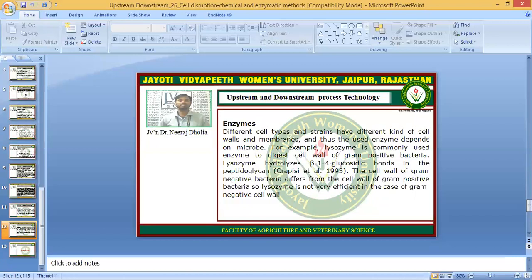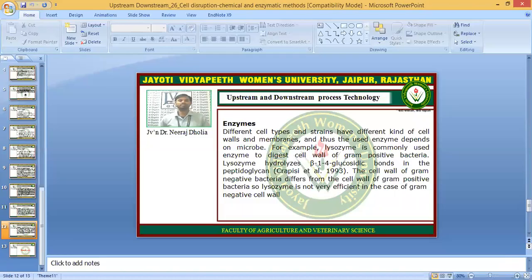As I have told, there are various types of microbes, and according to the microbe they have different composition in their cell wall and cell membranes. So we use specific enzymes to dissolve the specific proteins and specific lipids which are present in high amount in a specific microbe.